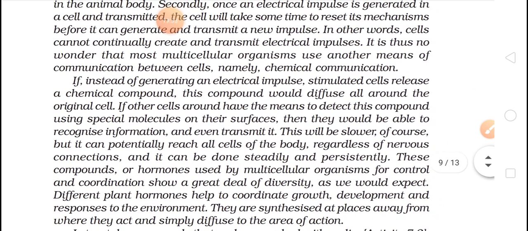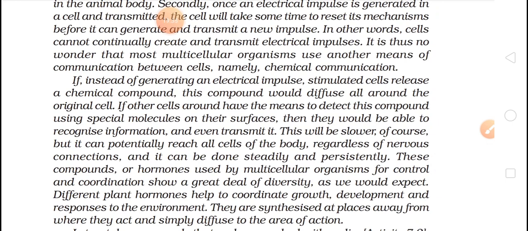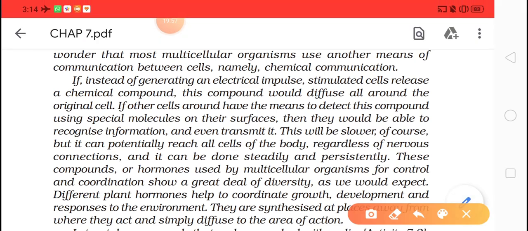If instead of generating an electric impulse, stimulated cell release a chemical compound, this compound would diffuse all around the original cell, if other cells around have the means to detect this compound using special molecules on the surface. So how exactly this chemical communication is functioning?